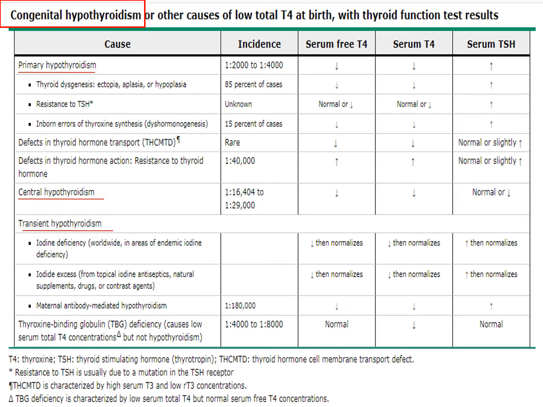This is a chart which shows the different causes of hypothyroidism, that is primary, central and transient hypothyroidism, along with different levels of T4, free T4 and TSH, in conditions in which they are either increased or decreased. It is given to you just for reference so that you can go through it. You don't have to learn it.